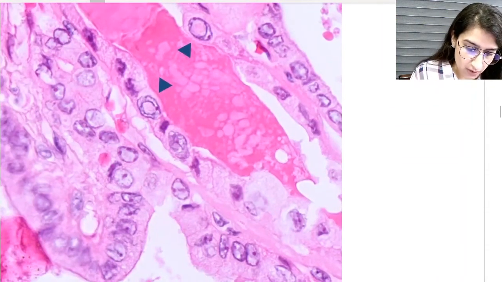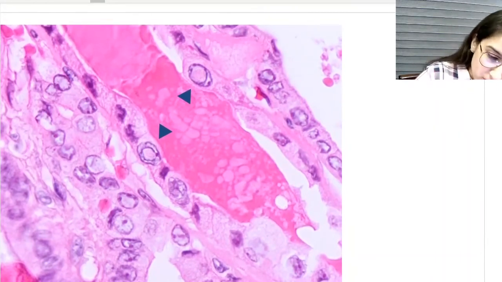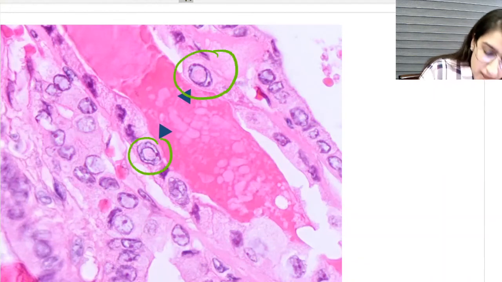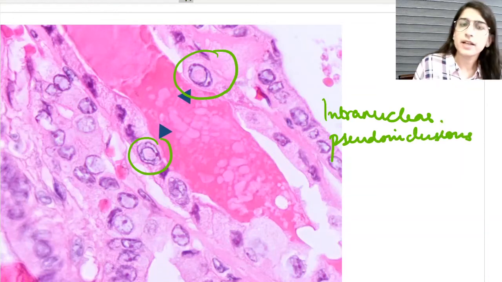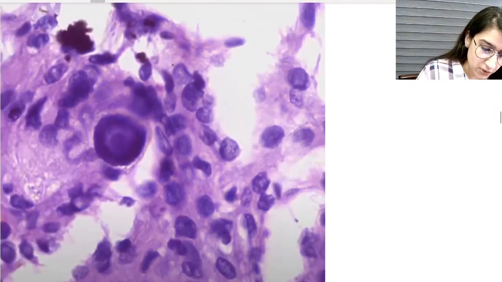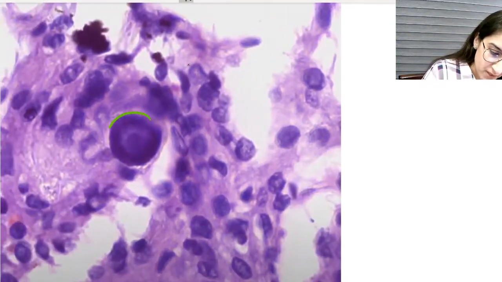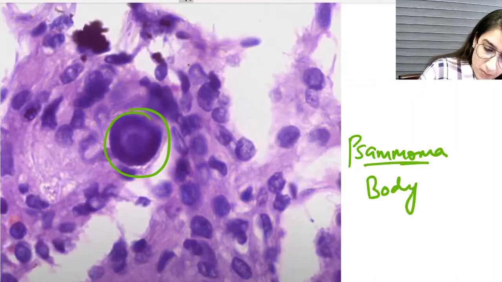Now I have magnified it again so that it is easier for all of you. Can you appreciate these arrowheads? What are these? These are again intranuclear pseudo inclusions. Now we move further. What is this? I told you the last feature. This is a psammoma body.